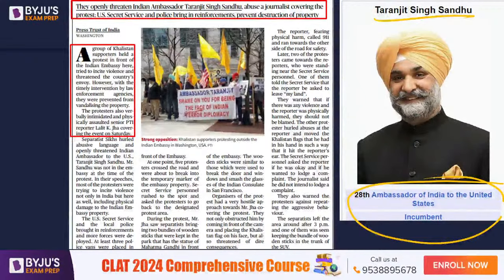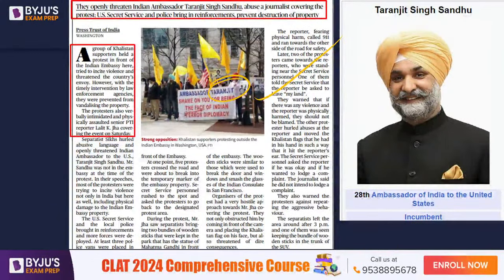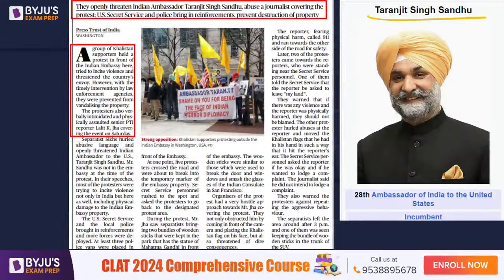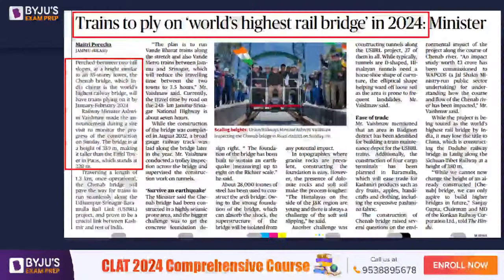So he must be posted in USA. So there the protesters are taking his name: Ambassador Taranjeet, shame on you for being the face of Indian terror diplomacy. That is what they are protesting. The Indian ambassador to US has also been criticized by them. They openly threaten Indian ambassador Taranjeet Singh Sandhu, abuse a journalist covering the protest, etc. That is what the article says. So go and read it. Just have an idea that Indian ambassador to US is Taranjeet Singh Sandhu.